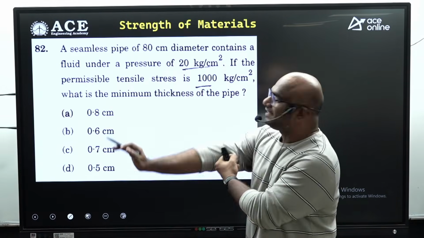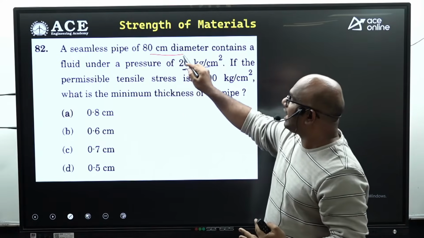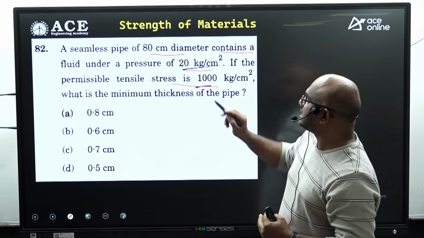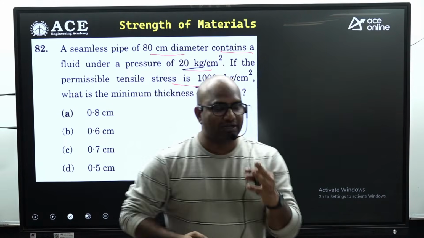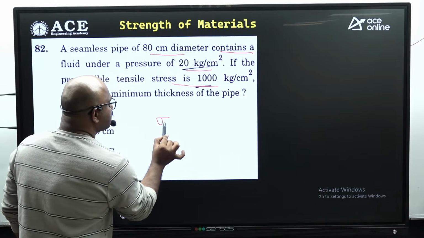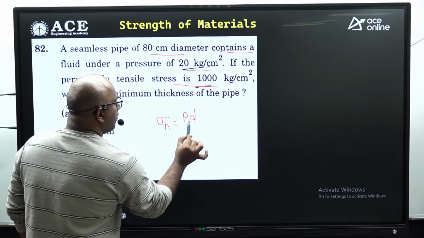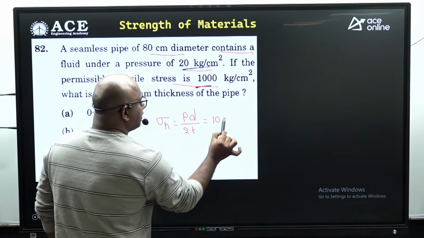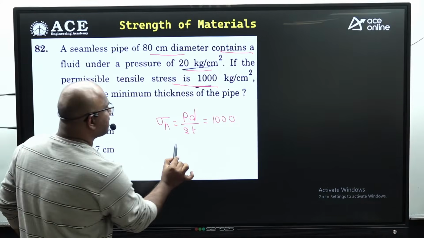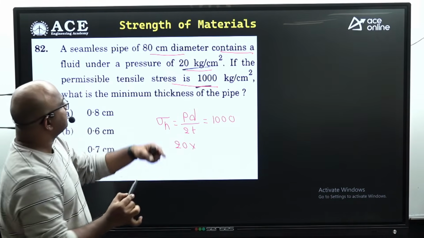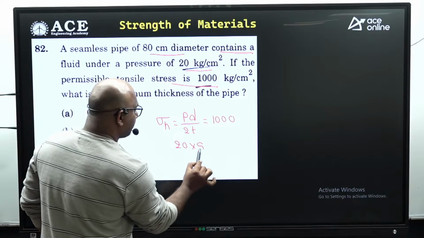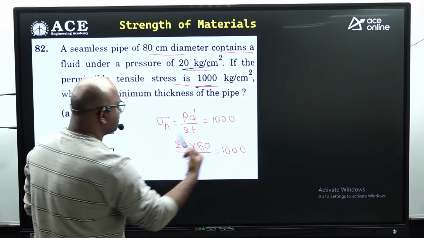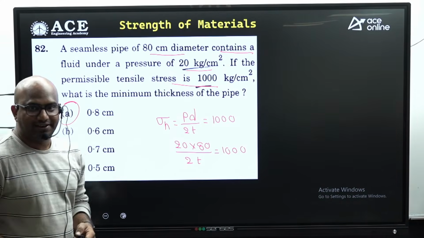Now coming to this one, a seamless pipe, which means a jointless pipe, guys, of 80 centimeter diameter contains a fluid under a pressure that he has given. If the permissible tensile stress is 1000, then what is the minimum thickness of the pipe? A direct hoop stress question, guys. What is the hoop stress equal to? PD by 2T. This should be maximum 1000. No need to convert the units, guys. Now P is given as 20. Diameter is 80 centimeter, so 20 into 80 by 2T equal to 1000. Substitute, you get the answer 0.8 centimeters, guys.